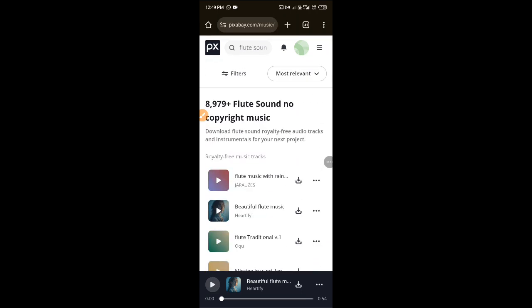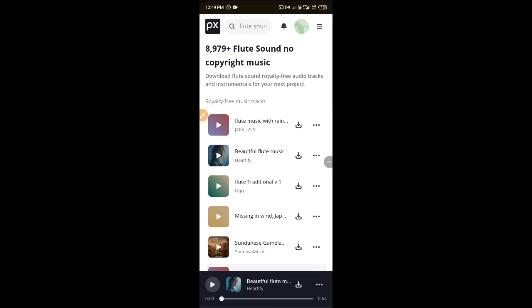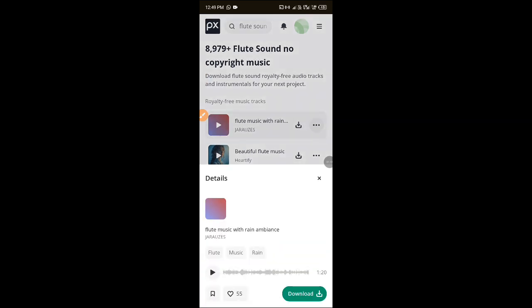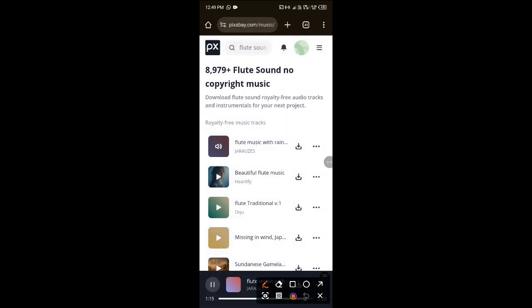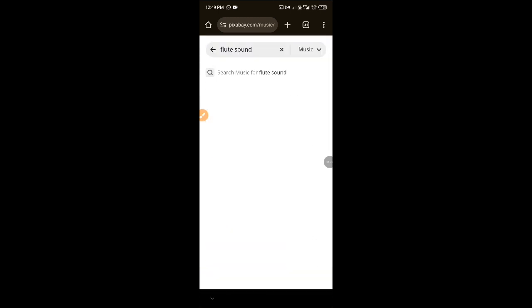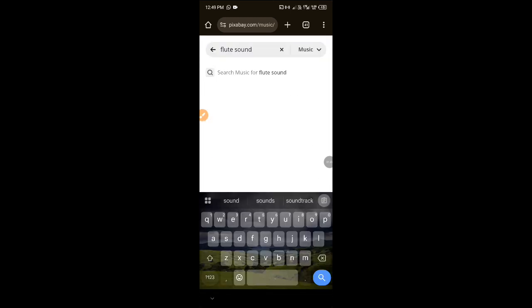I won't be downloading because I already have most of these sounds. You can just click here to download. See the download here. Down here, you can download. You can also download from here. Then you can search for more sounds, like emotional sound, baby cry, thunder sound, any sound you want. You can search for it.